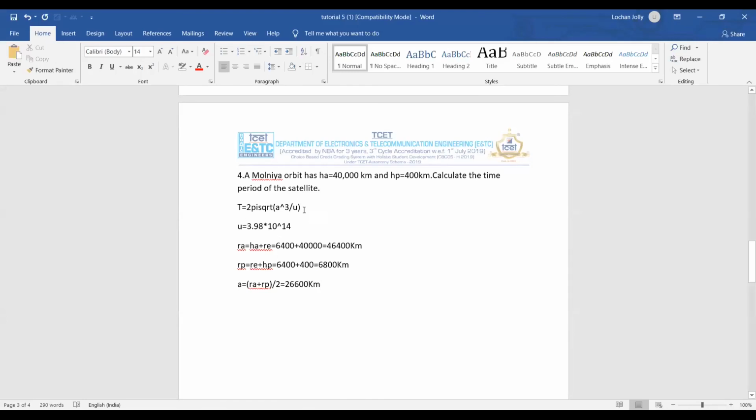Okay, substitute in this equation and give me the value of T. Correct, so it is 43207 seconds, equal to 12 hours. Correct. Kirti, you are getting the answer.